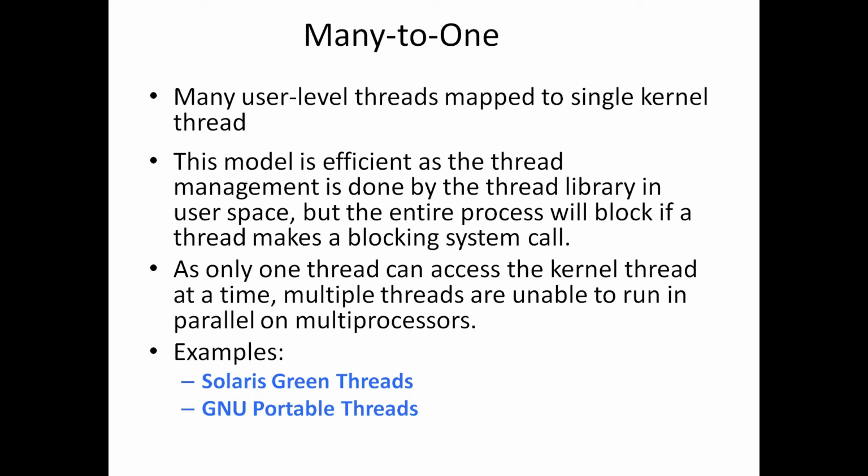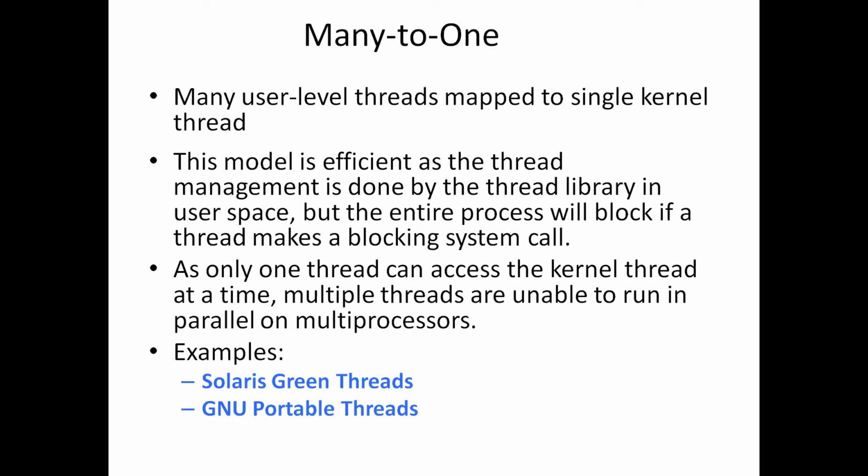If one thread blocks the kernel, all other threads, even if we have n number of threads, are wasted, because they can't perform their task. So multiple threads are unable to run in parallel on a multiprocessor system.